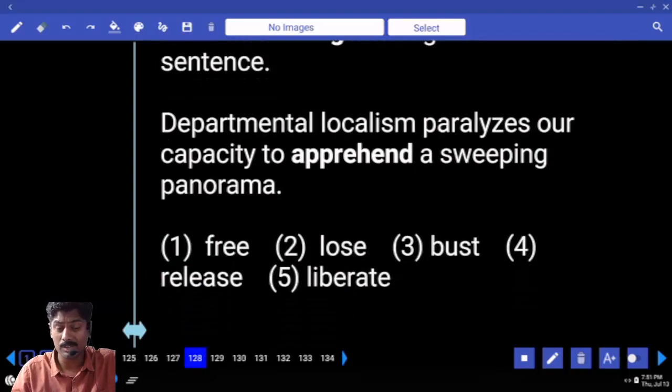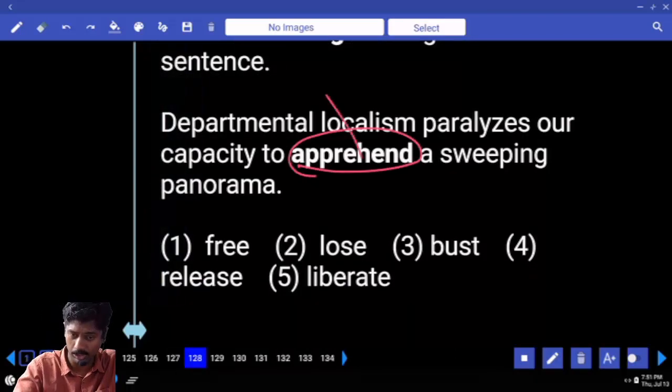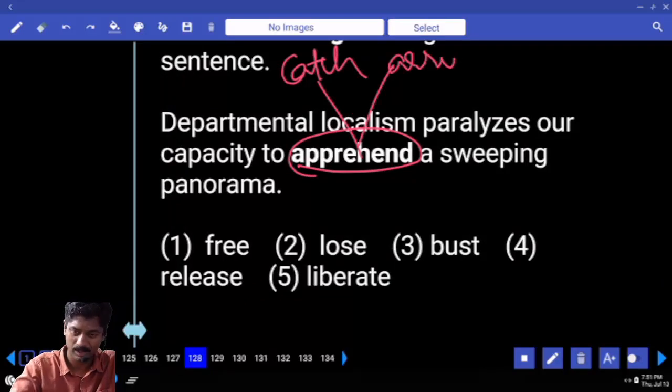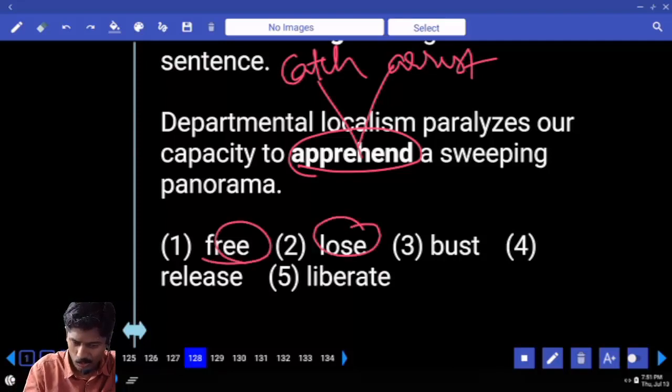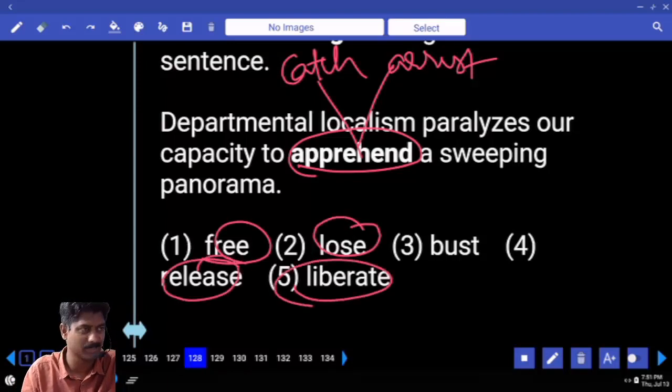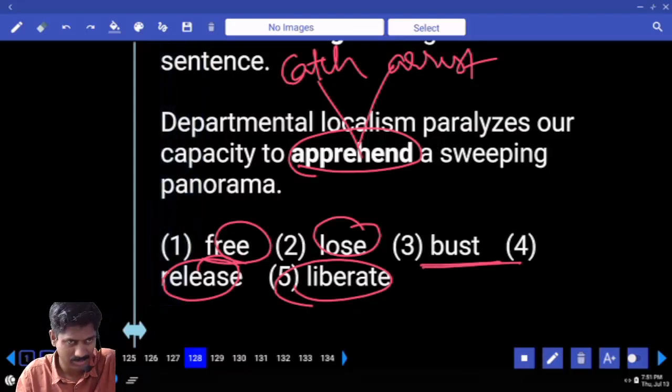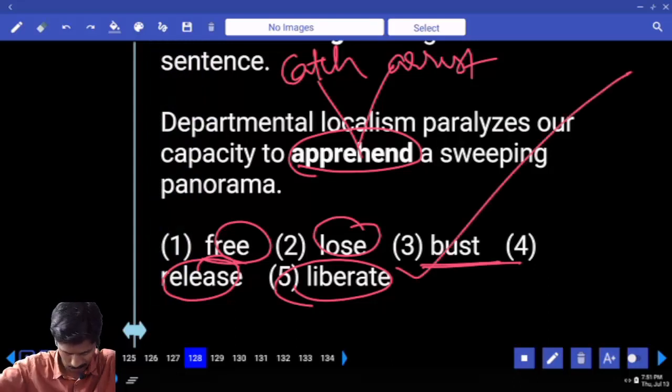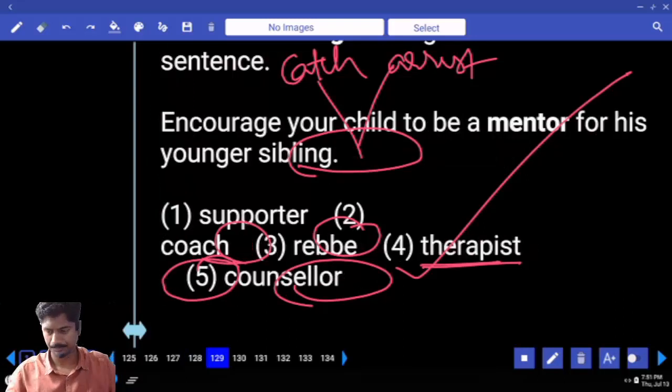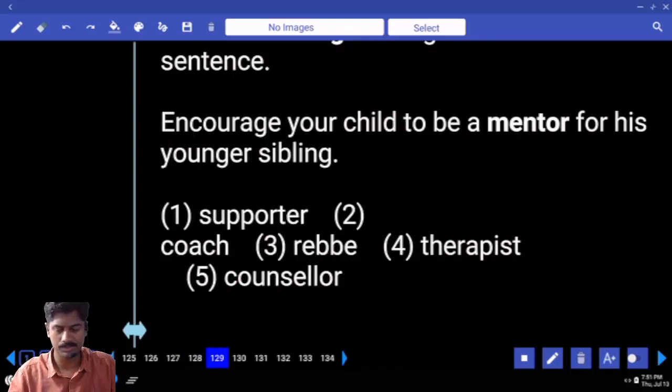Departmental localism paralyzes our capacity to apprehend a sweeping panorama. Apprehend has two meanings. One is catch, the other one is arrest. If you look at the options, free, loose, release, liberate, all synonyms with one another. The only odd man out is bust, explode. This is also a bit near, but the only odd man is the third option. Liberate means giving freedom. So the answer is bust.